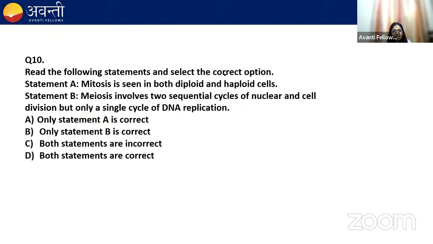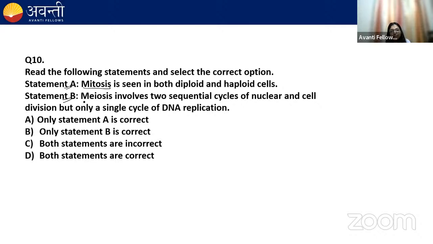Read the following statements and select the correct option. Statement A says that mitosis is seen in both diploid and haploid cells. Statement B says that meiosis involves 2 sequential cycles of nuclear and cell division, but only a single cycle of DNA replication. Option A says that only statement A is correct. Option B says only statement B is correct. Option C says both statements are incorrect. And option D says both statements are correct. What do you think? What will be the correct option for this question?